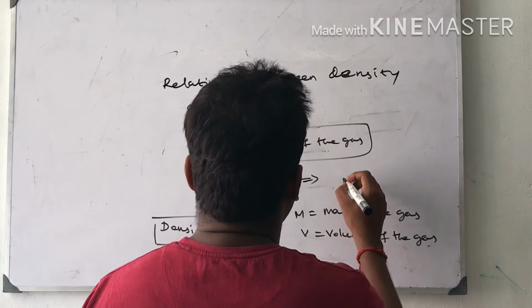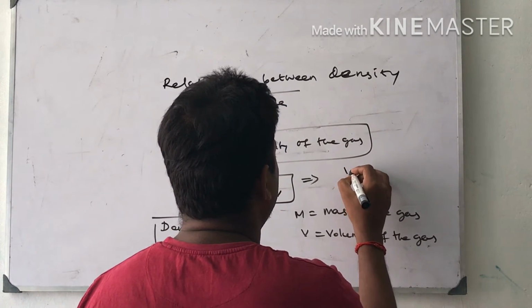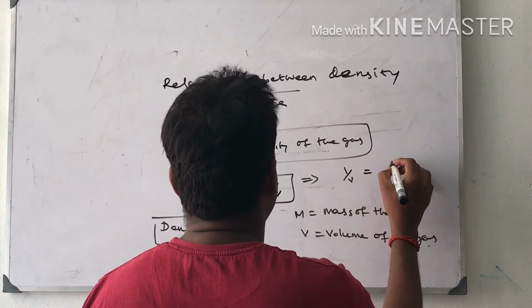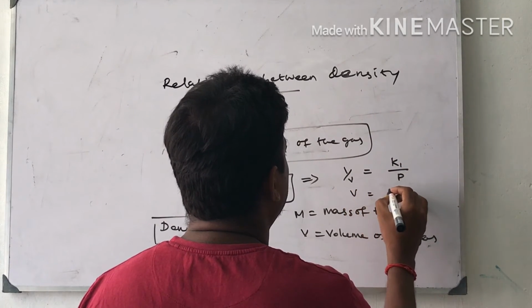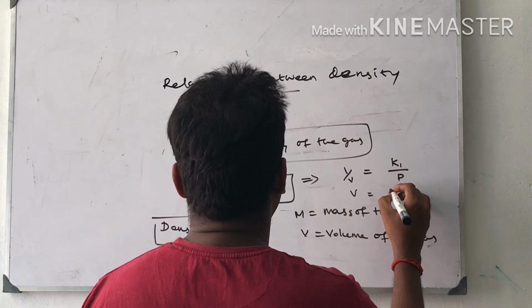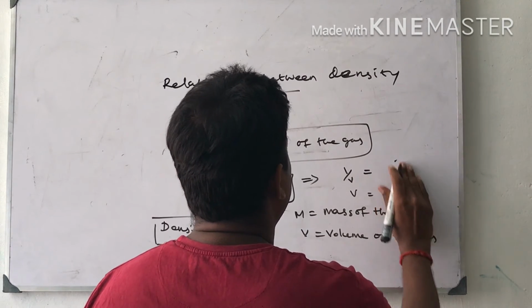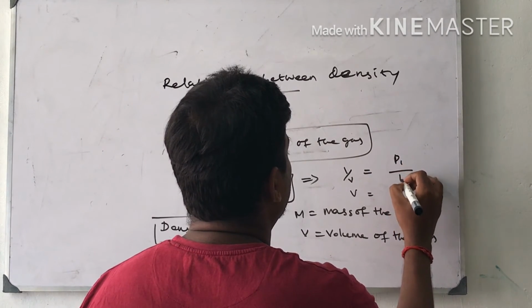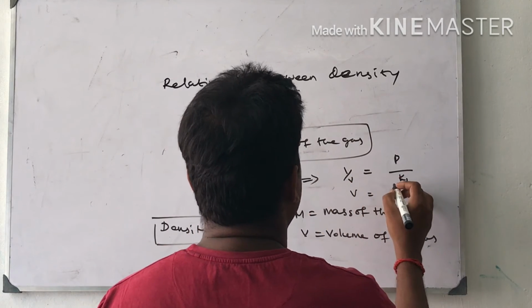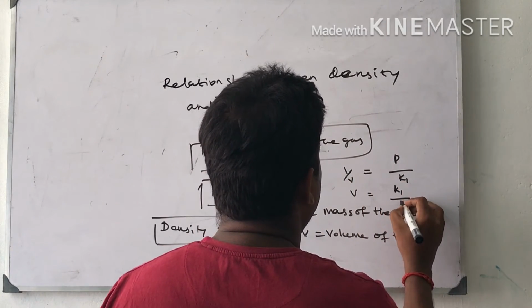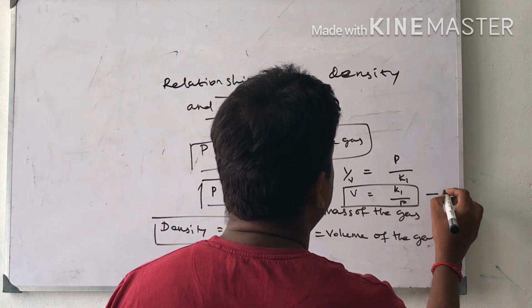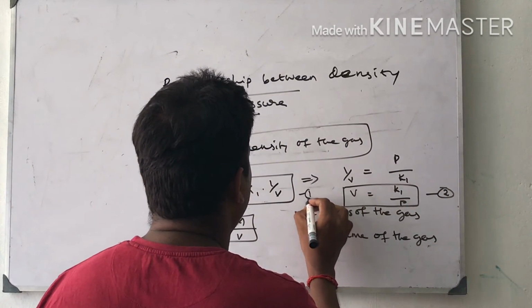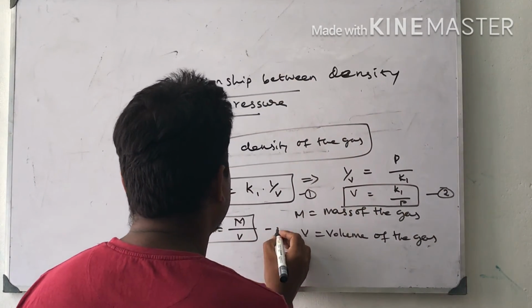So 1 by V is equal to P by K1, and V is equal to K1 by P. This is important. These are equation number 1, equation number 2, equation number 3.